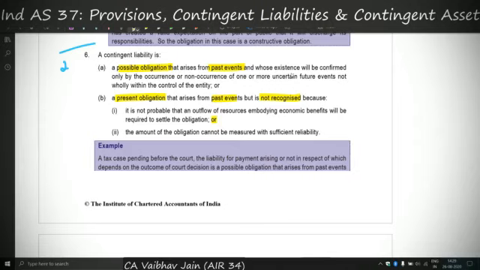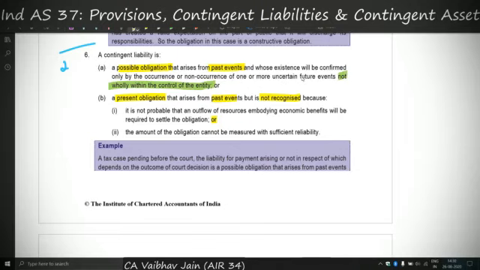See, all these things you have to memorize because it is easy, and you might have to reproduce the same in the exams. So a possible obligation which arises out of past events. Now, possible obligation means it depends on the occurrence or non-occurrence of events, and such events shall not be in the control of the entity.